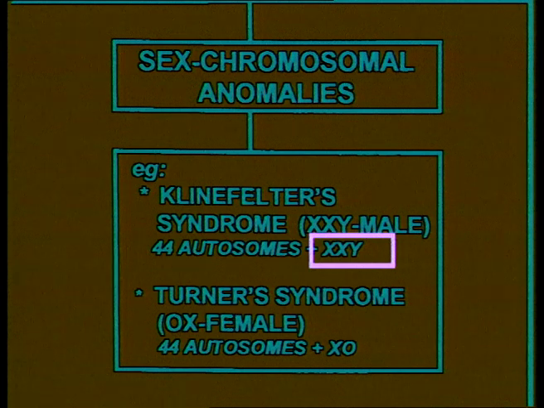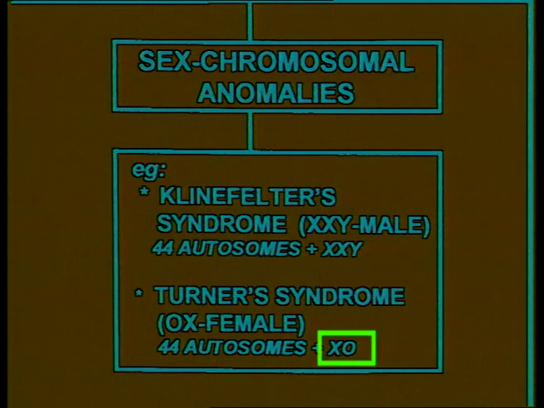In this person, the sex chromosomes are XXY instead of the normal XY. The second example is Turner syndrome. The karyotype in Turner syndrome is 44 autosomes plus XO. Here we can see the disorder in the sex chromosomes. There is only one X instead of the normal female XX.